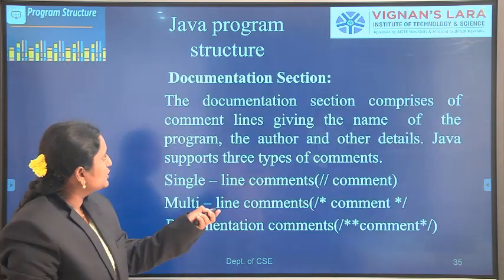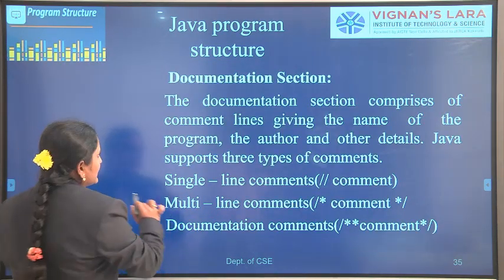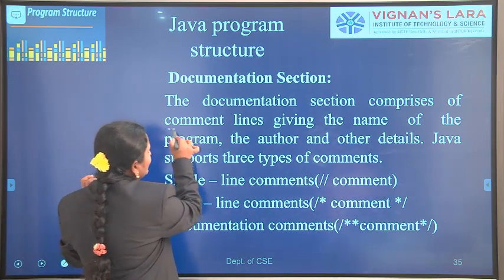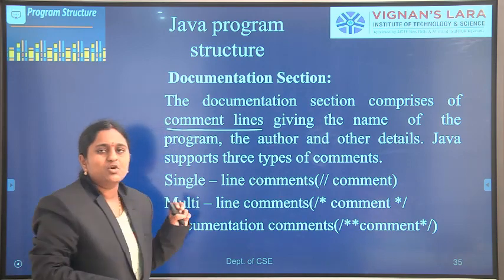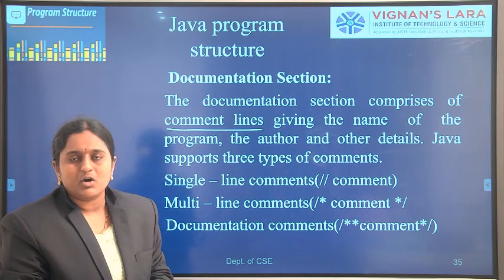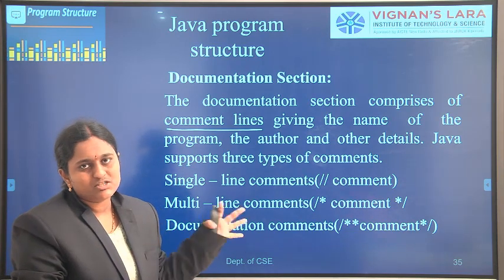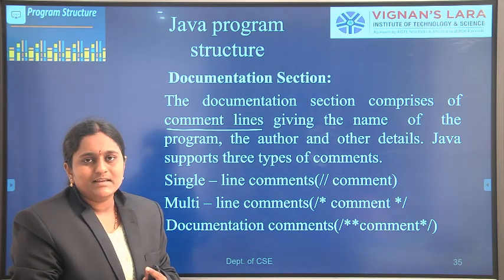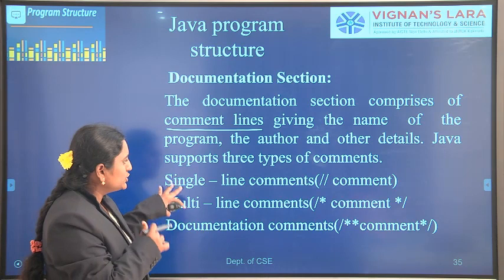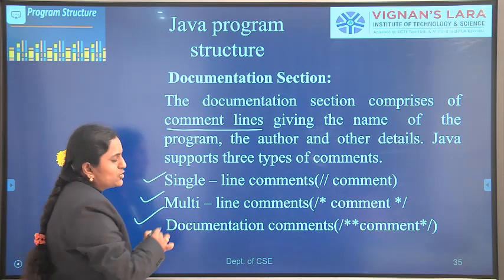First of all, coming to the documentation section. The documentation section consists of comment lines. It gives the name of the program and the author of the program. Simply, documentation section means comment lines. Comments are categorized into three types: single line comments, multi-line comments and documentational comments.